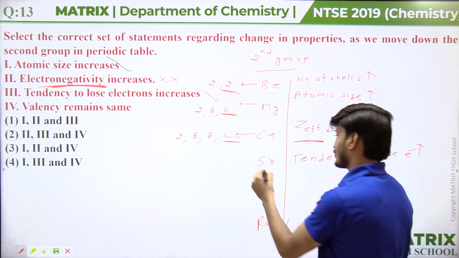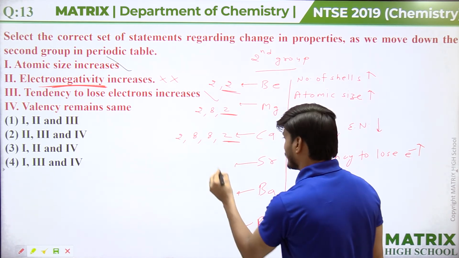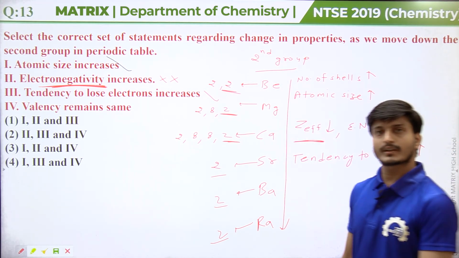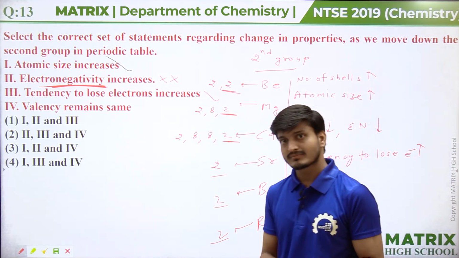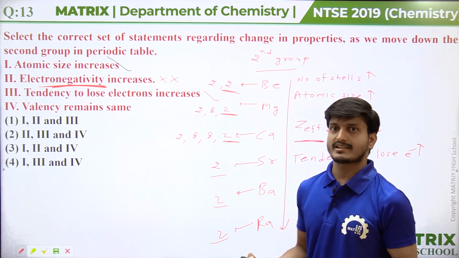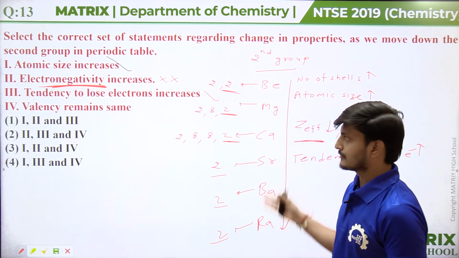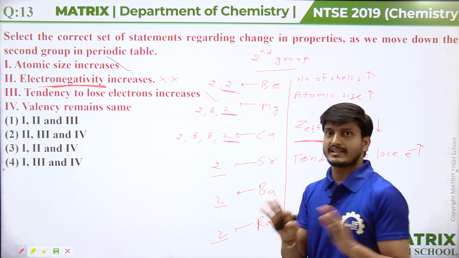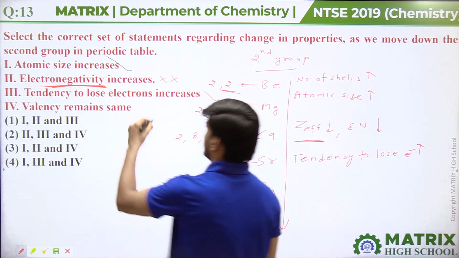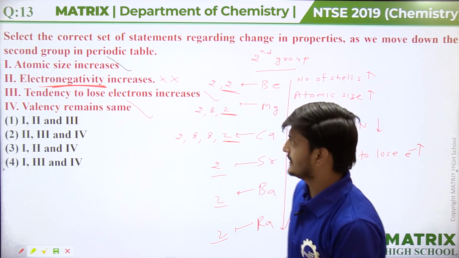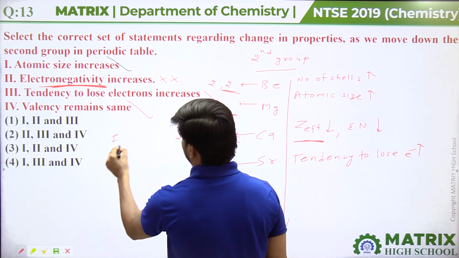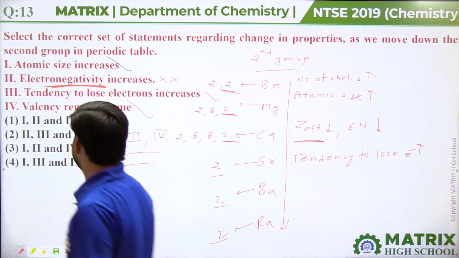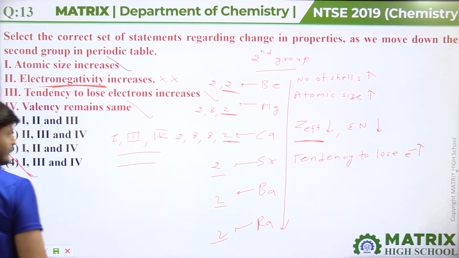Similarly, strontium, barium and radium also have 2 valence electrons in their outermost shell. So their valence electrons are the same, so obviously valency will also remain the same. They have valency equal to 2. So valency remains the same. This is also a correct statement, guys. So if we see the answer, first is correct, third is correct, and fourth is also correct. First, third, and fourth. So the fourth option is correct, guys.